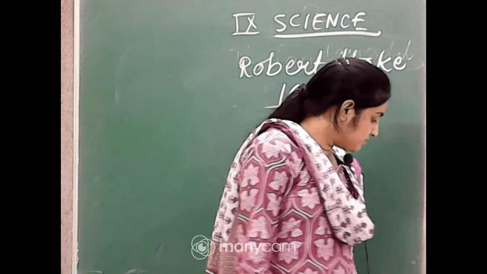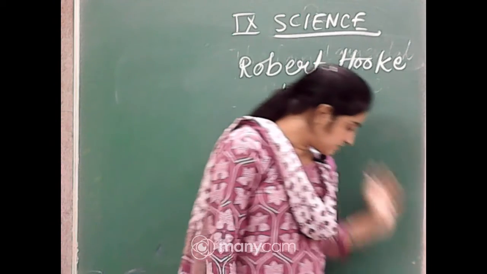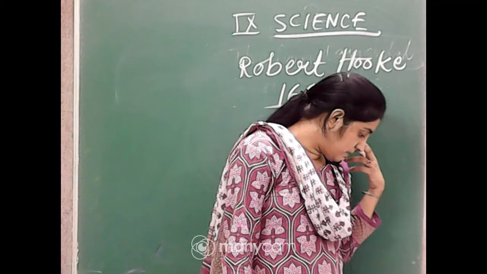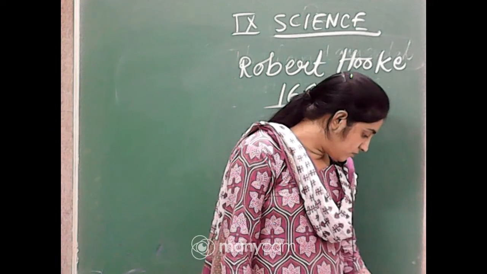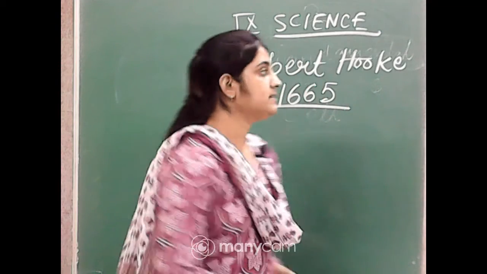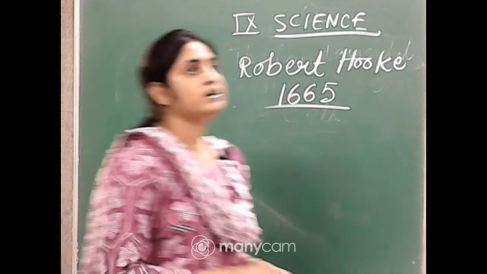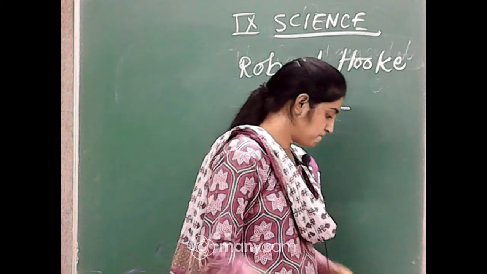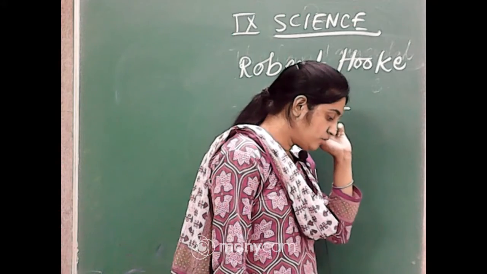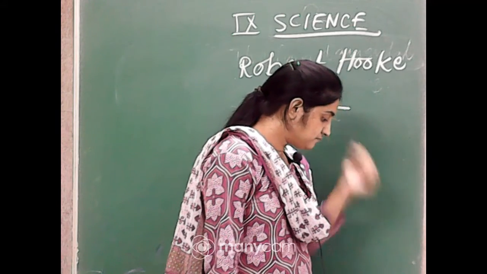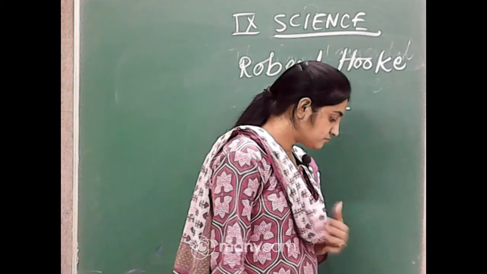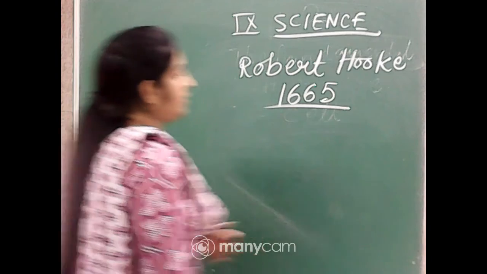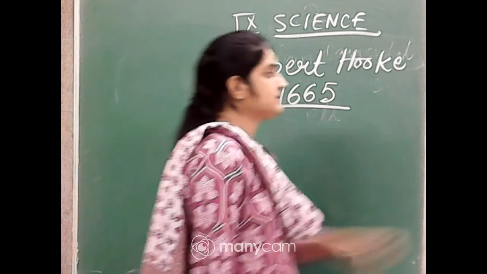Next one, the structure is similar to each other and different, as in the onion peel cells. Who discovered the nucleus in the cell, and when?